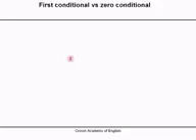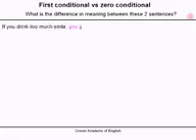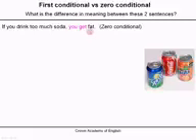Let's quickly compare first conditional with the zero conditional, because often people get confused. So what is the difference in meaning between these two sentences? If you drink too much soda, you get fat.